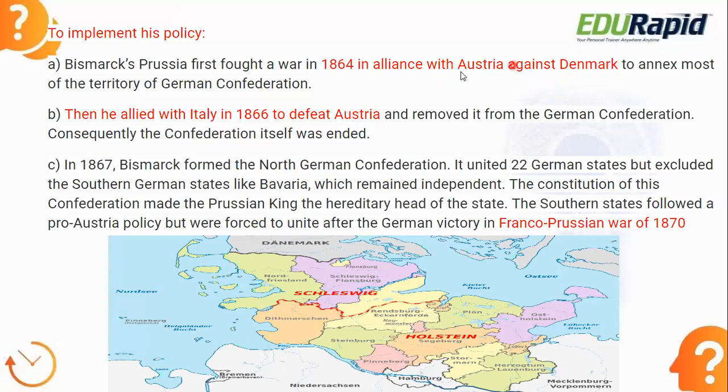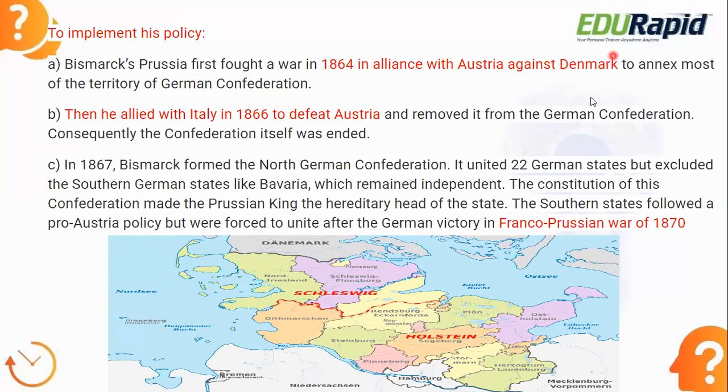Here he told Austria, let's make a compromise with each other. We will make an agreement, we will make war on Denmark, and then we can share the territory we have won from Denmark. So that was the agreement between Austria and Prussia, and Prussia is nothing but the state headed by Bismarck. Because of that, in 1864, the alliance of Austria and Prussia made war on Denmark. I hope you are understanding what I'm telling.